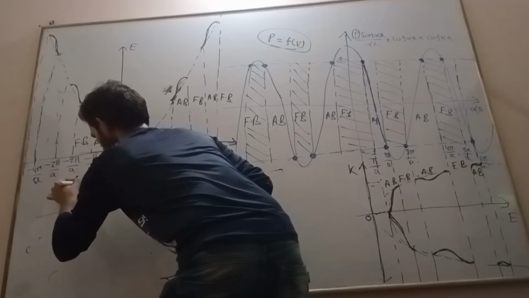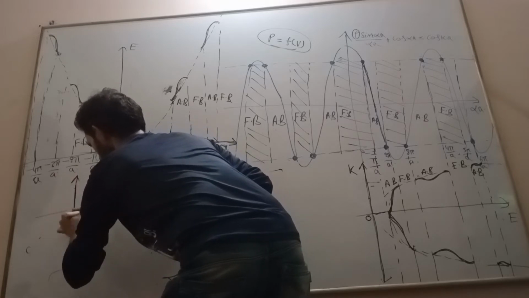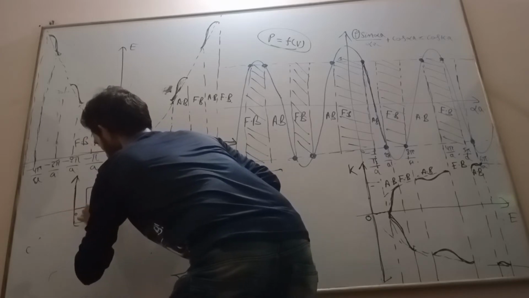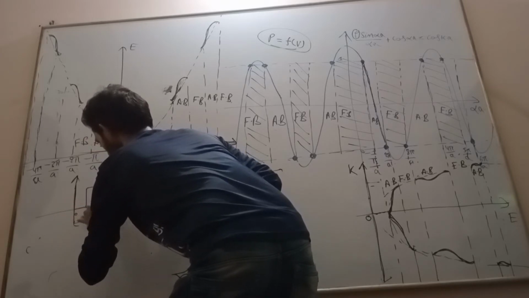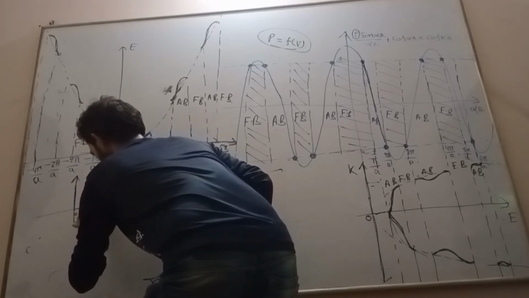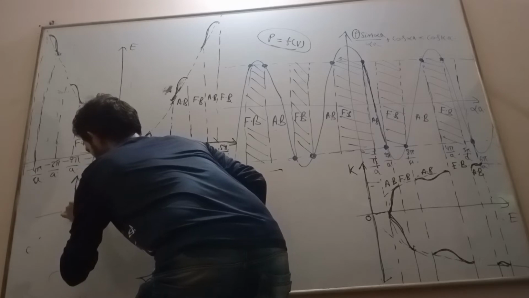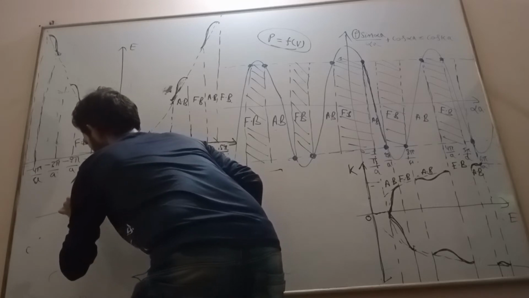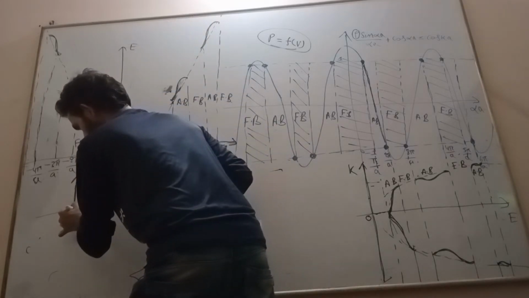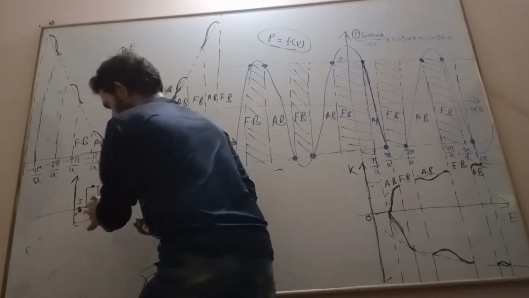We are restricting ourselves within one period, so the same is valid for the others also. Whatever we observe here, the same is valid for the others. So this is 0 to a. This is my first region, this is my second region. Here potential is maximum, here potential is minimum. So where is the atom? The atom is present here.